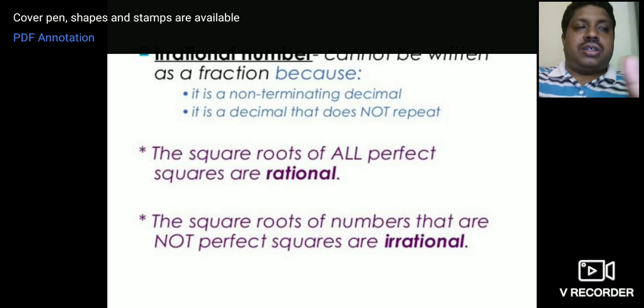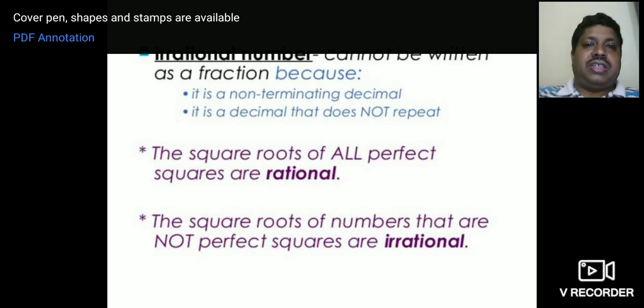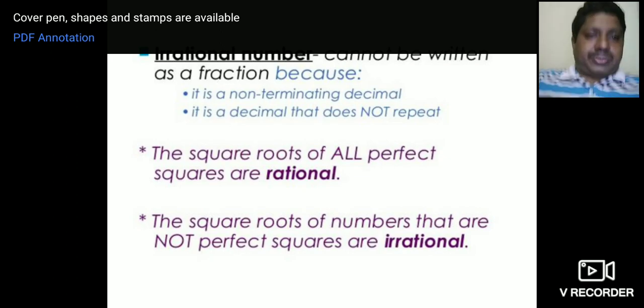Up to now you have learnt about rational numbers. Rational numbers are the numbers which can be expressed in the form of p by q. But what about irrational numbers? Irrational numbers cannot be expressed in the form of p by q. That is what we call irrational numbers. Got it?